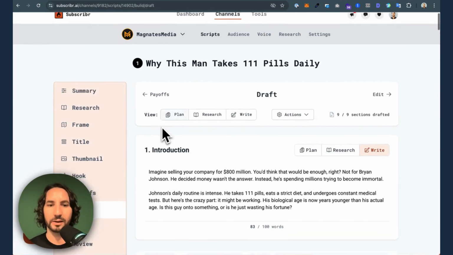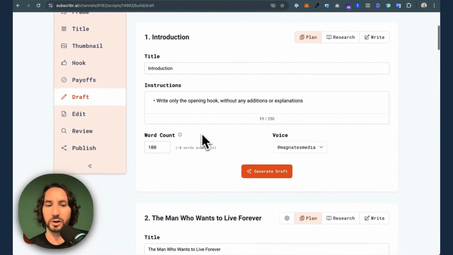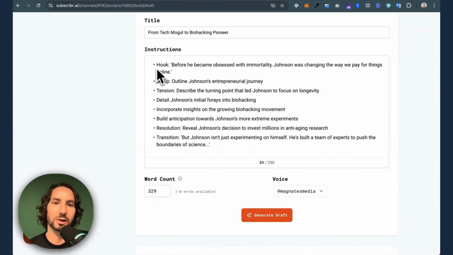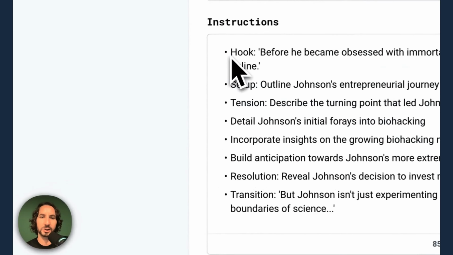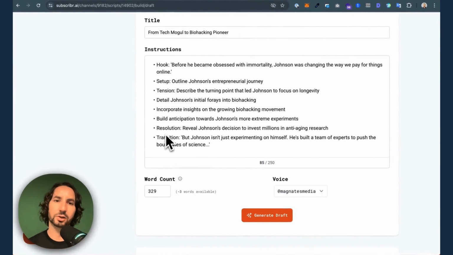Now we can start drafting our script, and there's a couple of different parts here. Subscriber is going to create a full outline for the script. It's got a number of different sections of the script, and within here you can see that each section has a specific structure. It's got a hook, it's got a setup, tension, and resolution at the bottom with a transition at the end. Every section is going to have this structure to make sure that we're keeping people engaged.